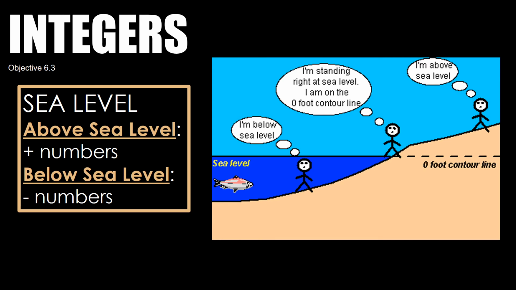Our last illustration for our 30-second picture is sea level. If you're above sea level, those are going to be positive integers. Yay, smiley face, because you're above sea level. If you're standing right at sea level, that's going to be 0. But if you're below sea level, you've got our Mr. Fish here. I'm not sure what kind of fish it is. Hopefully he's a happy fish and won't eat you because you're below sea level. Below sea level is going to be our negative numbers.